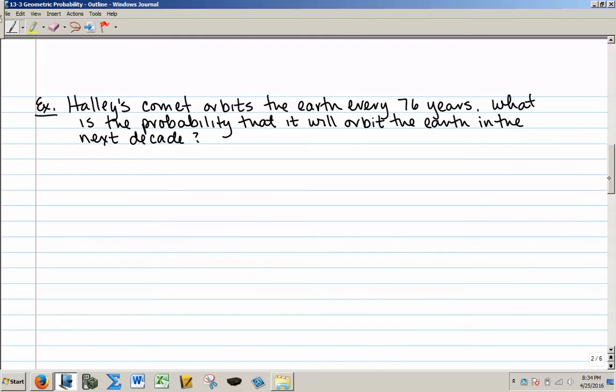Here's another example. Halley's Comet orbits the Earth every 76 years. What is the probability that it will orbit the Earth in the next decade? The next decade is 10 years long, so in the next 10 years, and it does it every 76 years, reducing that fraction, that's 5 over 38. So remember, the idea of probability is what I want over what's possible. I want it to be in the next decade, but it only happens every 76 years.